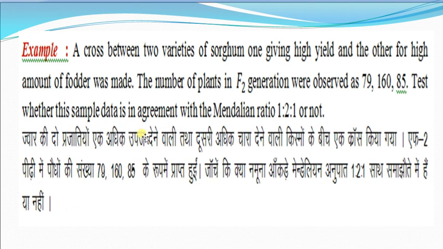Example: a cross between two varieties of sorghum, one giving high yield and the other a high amount of fodder, was made. The numbers of plants observed in the F2 generation are 79, 160, 85. Test whether the sample data is in agreement with the Mendelian ratio 1:2:1 or not.